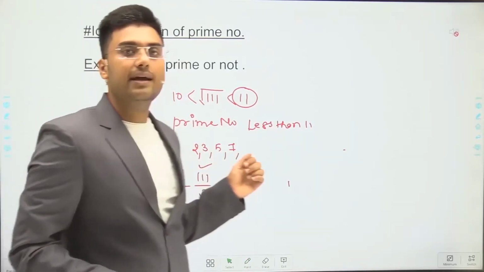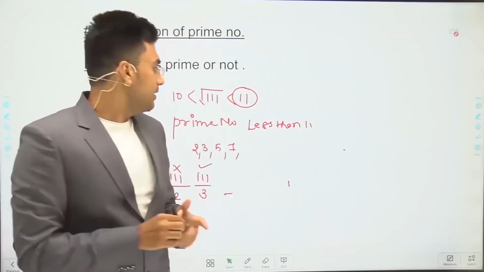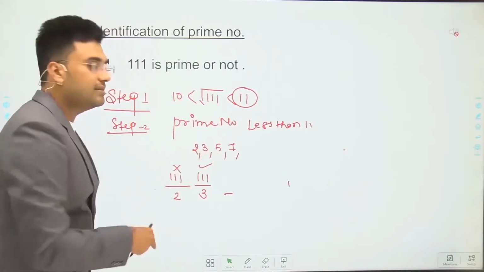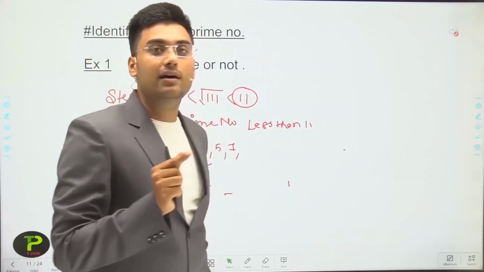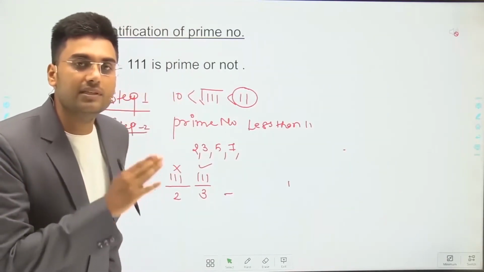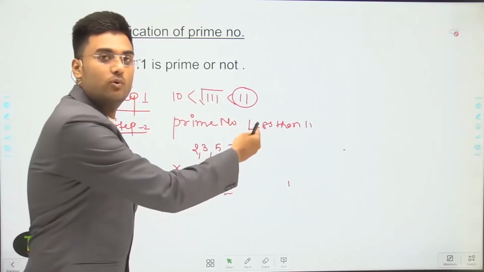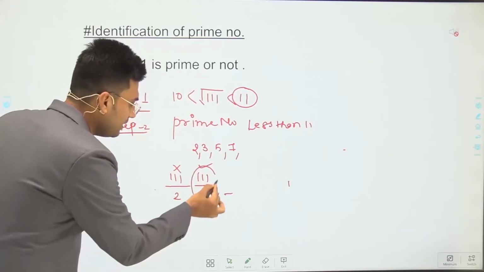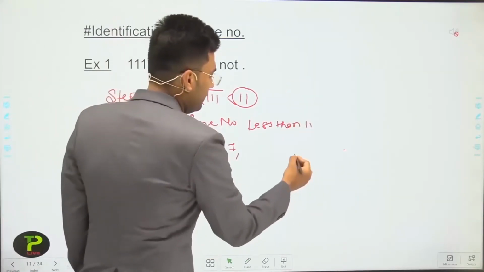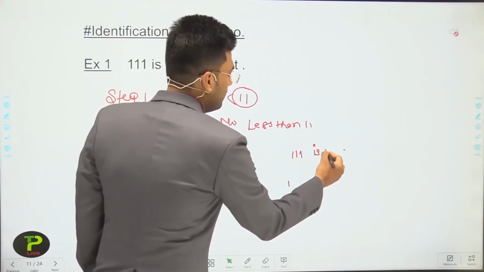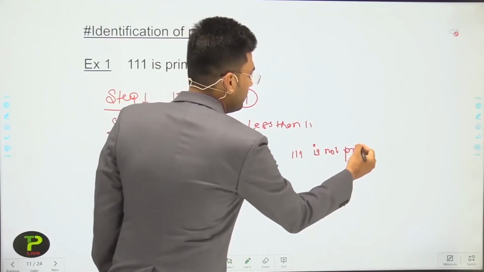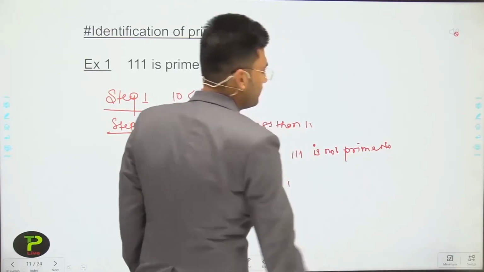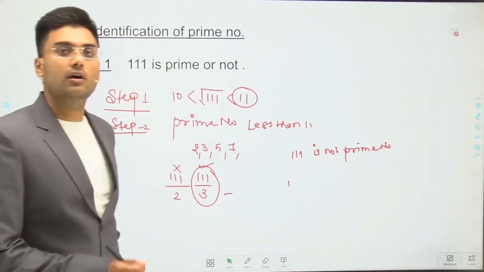Now, as I said earlier, if a number is divisible by a prime number smaller than 11, then it should not be a prime number. And if the number is not divisible by any of the prime numbers smaller than 11, then it should be a prime number. So it is divisible by 3, then we can say that 111 is not a prime number.